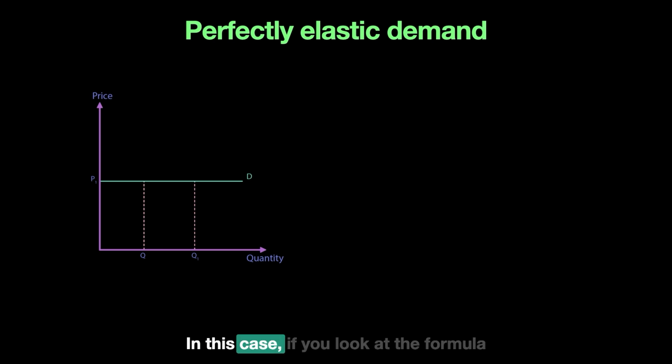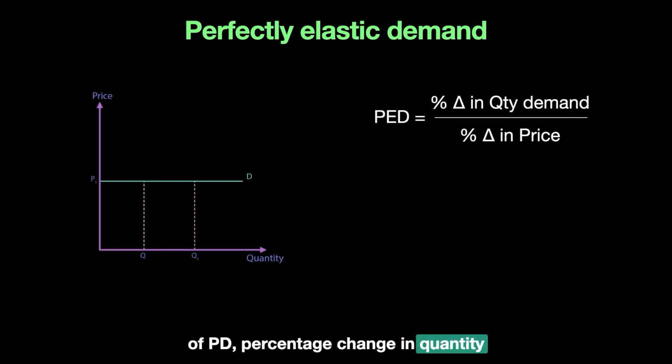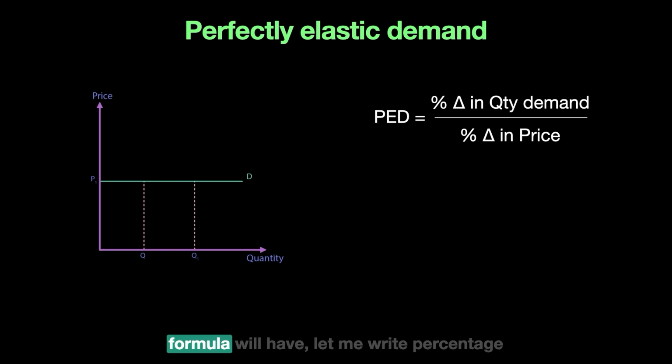because people will switch. In this case, if you look at the formula of PED, percentage change in quantity demanded over percentage change in price, the percentage change in price is actually going to be 0 because you may not want to change the price. That would basically mean my formula will have percentage change in quantity demanded over 0, so anything divided by 0 will lead to a value of infinity.